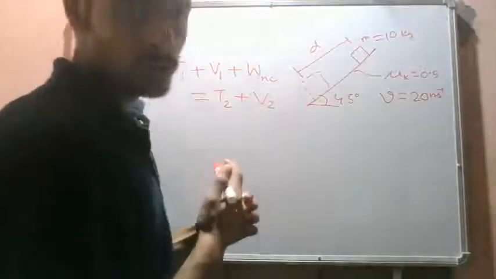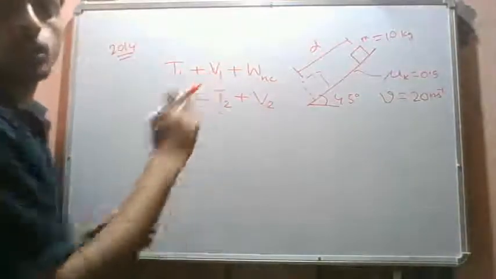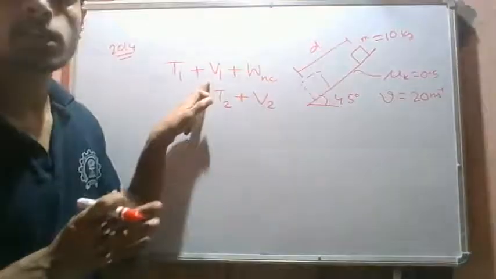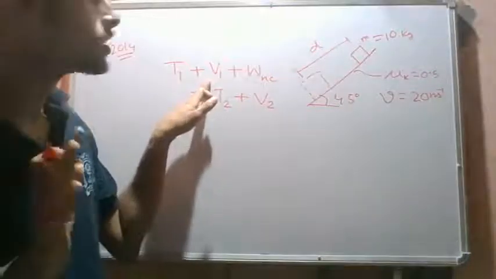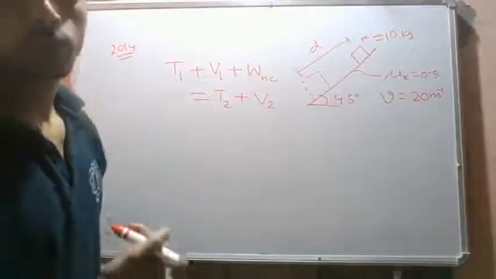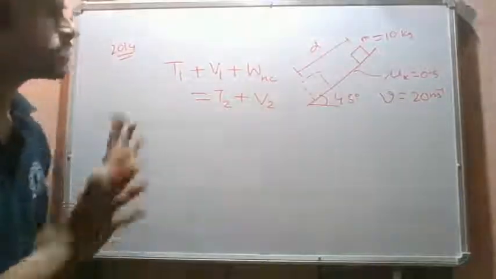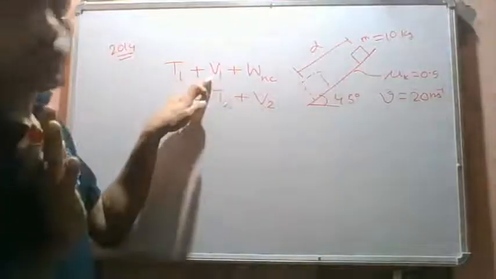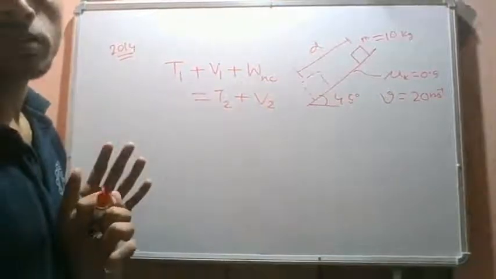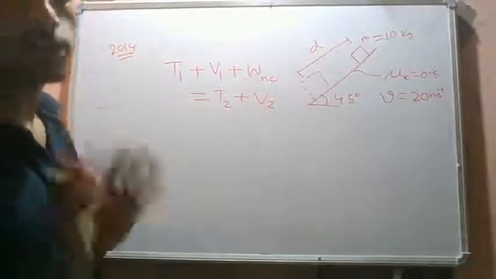To identify the potential energy, we need the vertical displacements, as we have seen earlier. Here we have potential energy only due to gravity. In this case, we do not have any spring or any other things. Gravity potential energy depends on the initial and final vertical positions.